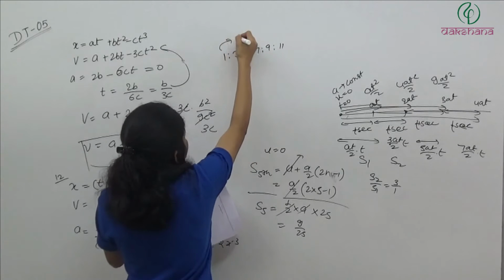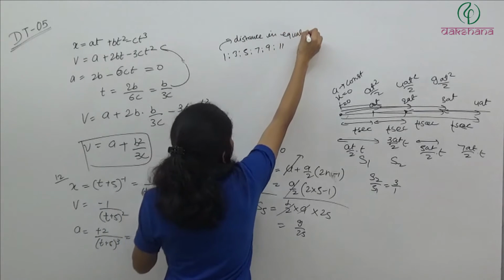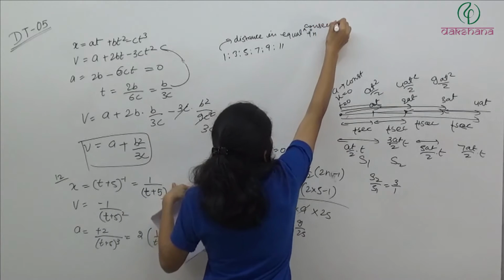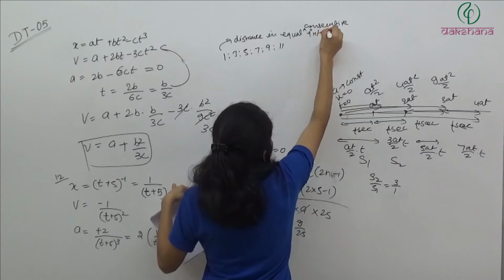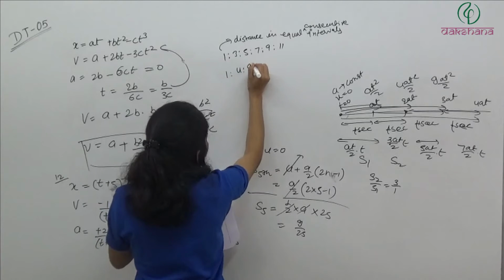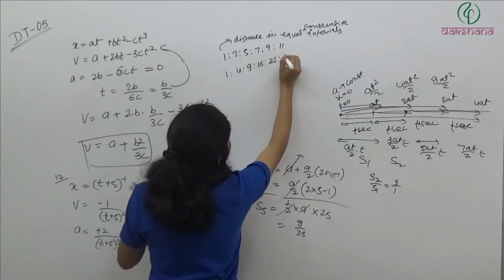This is the distance in equal consecutive intervals. ठीक है. And 1:4:9:16:25:36.